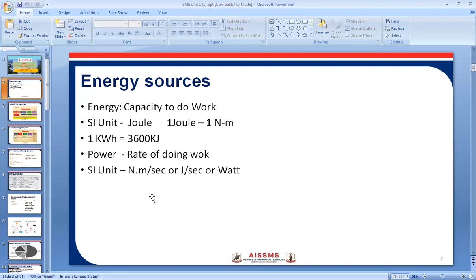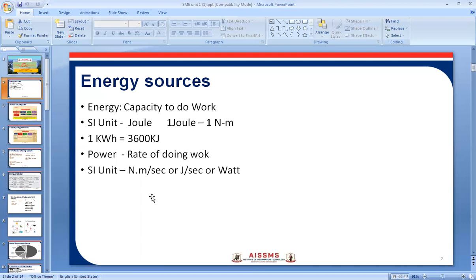We have seen that in a hydroelectric power plant. So the reservoir is required. In the reservoir, this energy is stored, and through the penstock it is flowing down up to the turbine. Turbine is rotating due to the kinetic energy of the water and pressure energy, which is converted into mechanical energy when the turbine is rotating. Then it is coupled to the generator shaft, and it is converted into electrical energy. These are the forms of energy.